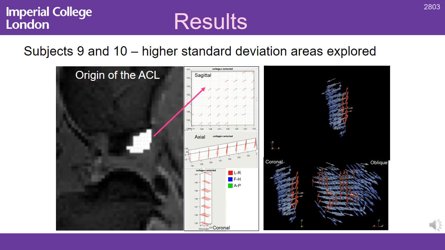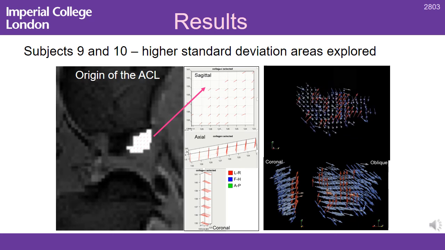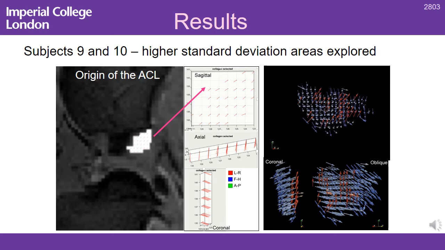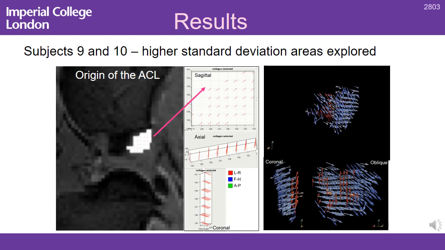The increased standard deviation voxels corresponded in both subjects to the origin of the ACL. The fiber orientation maps and ParaView glyphs show net voxel collagen orientations that are highly aligned, explaining the very high standard deviation values. During dissection, subjects 9 and 10 were found to have ruptured anterior medial bands of the ACL, whilst the posterior lateral bands were intact.